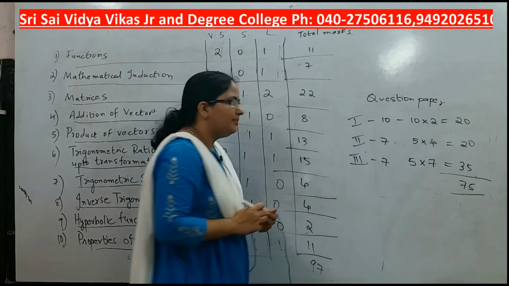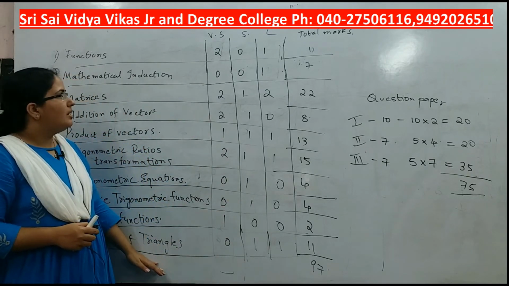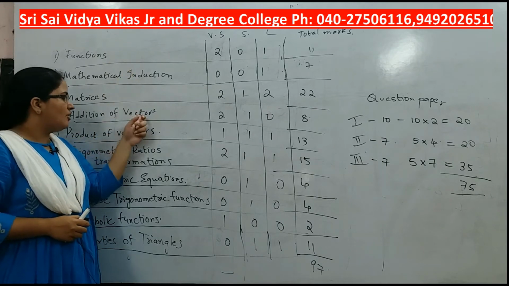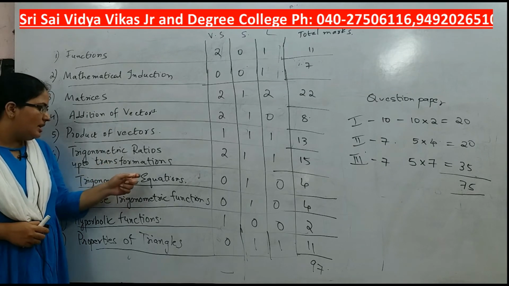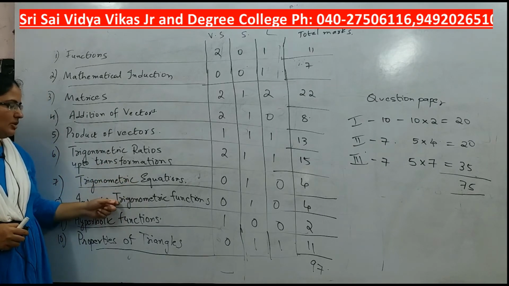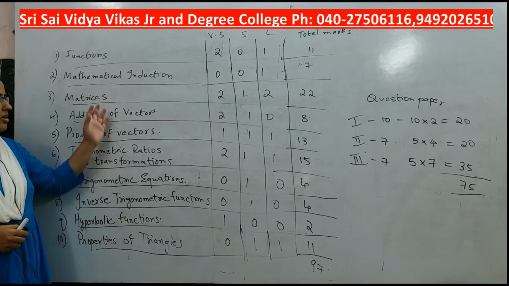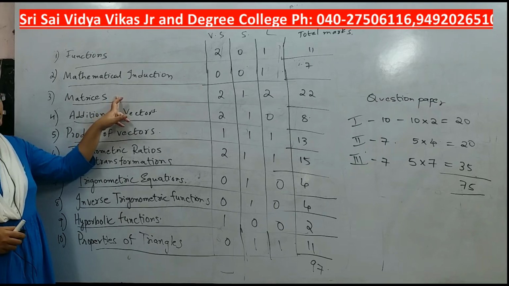This is the pattern, and you have about 10 chapters: functions, mathematical induction, matrices, addition of vectors, product of vectors, trigonometric ratios, trigonometric equations, inverse trigonometric functions, hyperbolic functions, properties of triangles. These are all the 10 chapters you have, out of which I have started matrices.